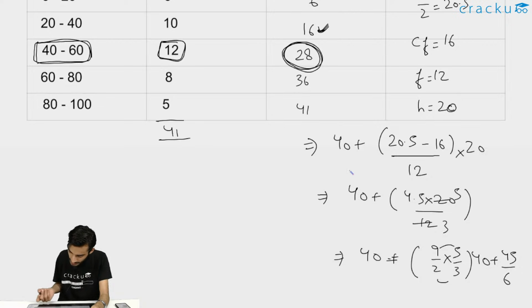Okay, so after this it is just a calculation, and I hope you will be able to do the calculations, right? If this is pretty much clear to you, then we will be moving to the next, that is mode. If you have any doubts, then you can just ask. Otherwise we will move on to mode.